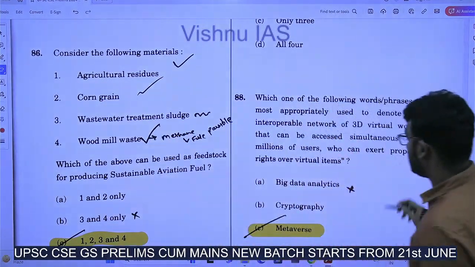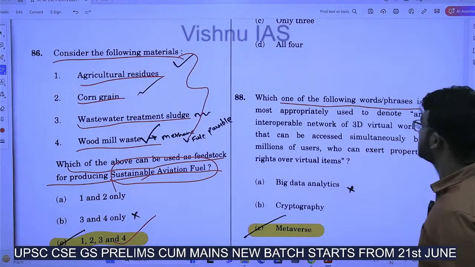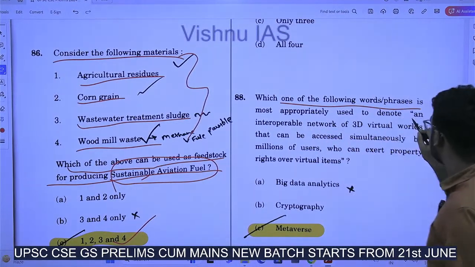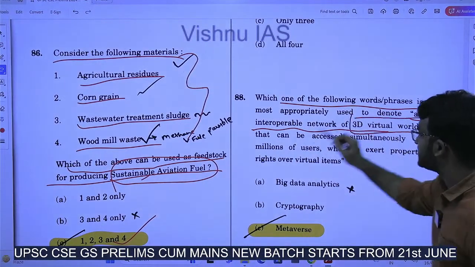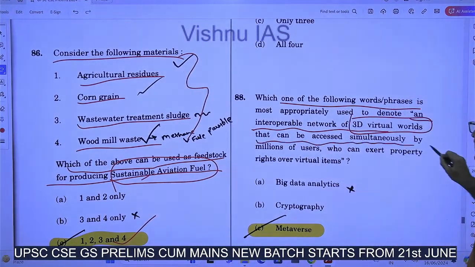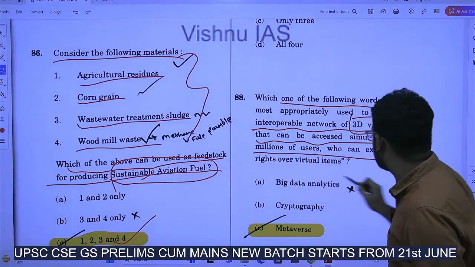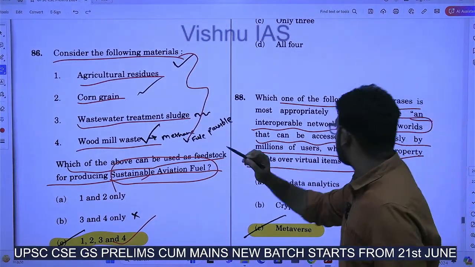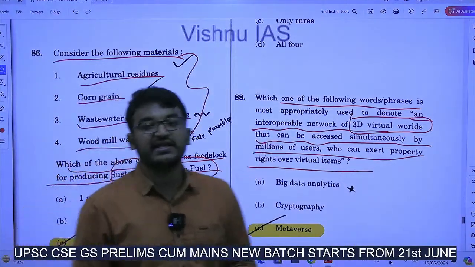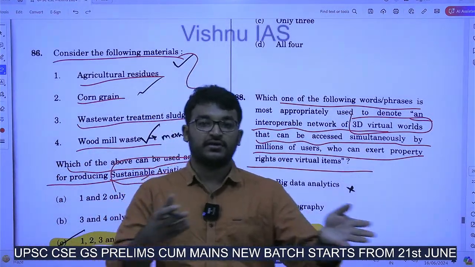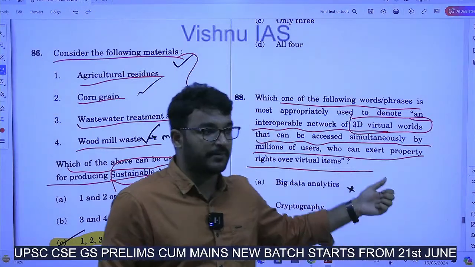Okay. Next, which one of the following words or phrases is most appropriately used to denote an interoperable network of 3D virtual worlds that can be accessed simultaneously by millions of users who can exert property rights over virtual items? See, this is highly in use. Mark Zuckerberg used the Metaverse.